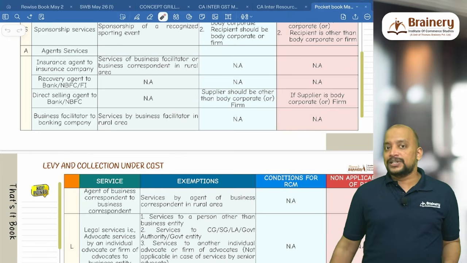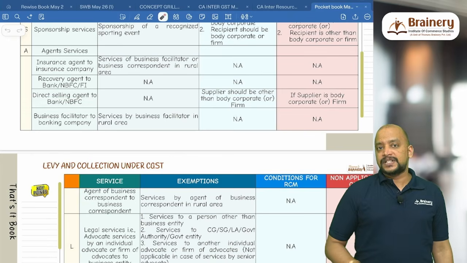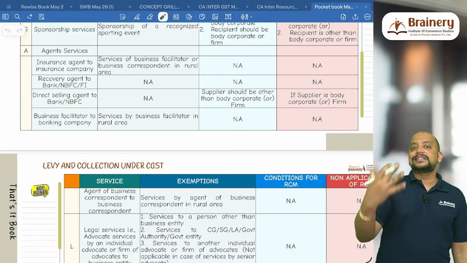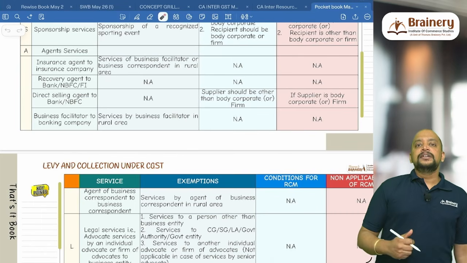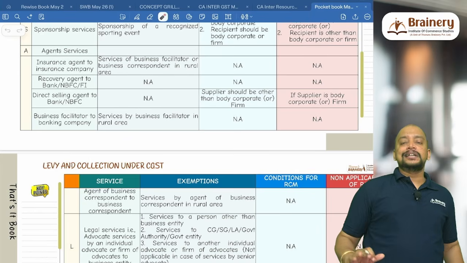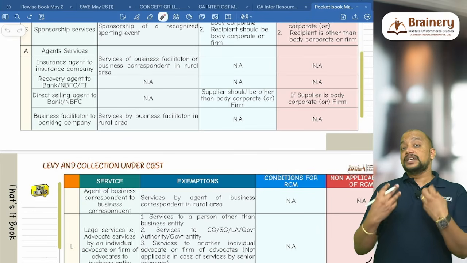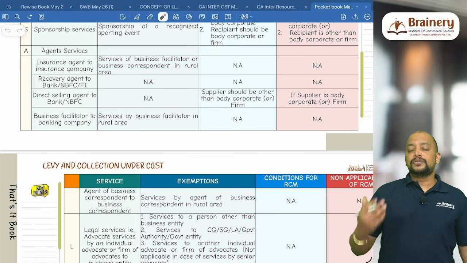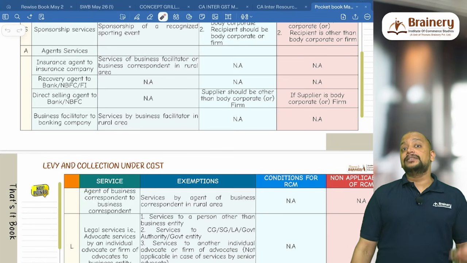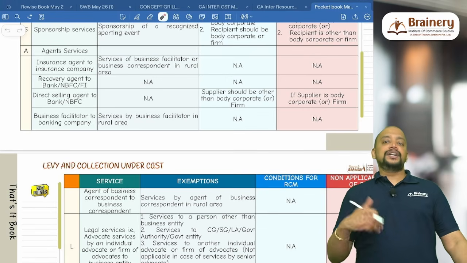Then direct selling agent. Direct selling agent providing services to a bank or NBFC. Basically, direct selling agent will bring in the business to the banks. So for these agents, we don't have any exemption, but we have a condition for RCM. If the direct selling agent is an individual or a firm, then we need to check. So what is the condition there? Supplier should be other than body corporate or firm, means supplier should be individuals, then only it is RCM.